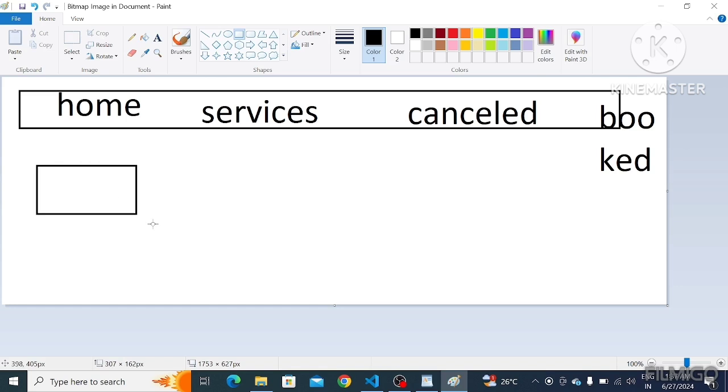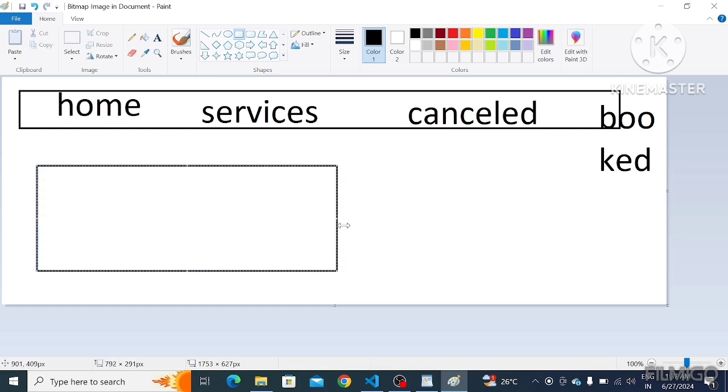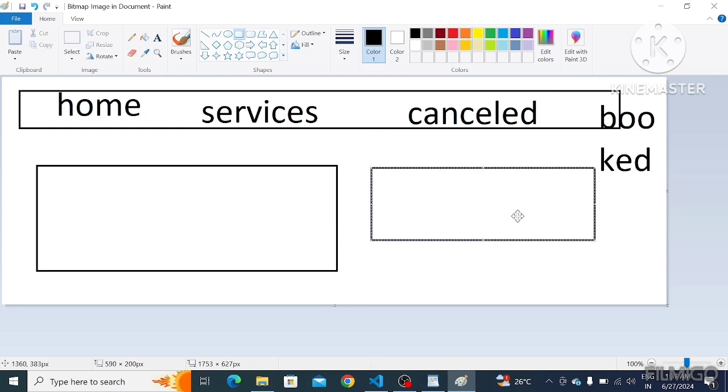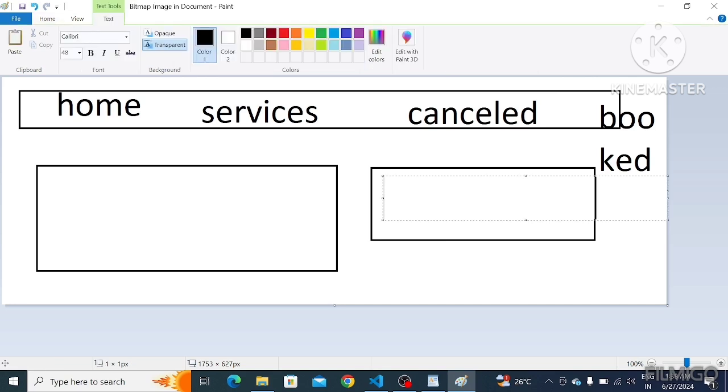And next I'm going to take one image. I'm going to divide this web page into two parts and insert one image. After that I'm going to take some text in this division, like welcome to online services.